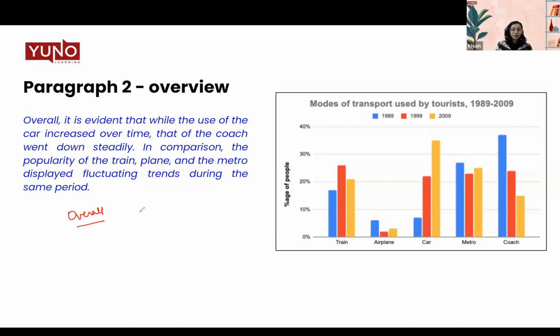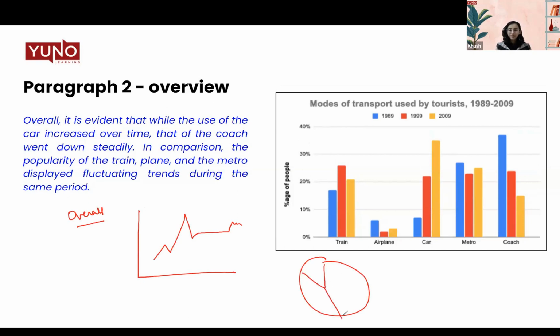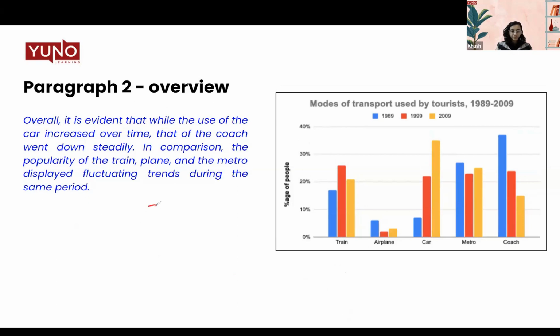I always tell them to imagine a line graph or even a pie chart. It's an easier way for you to decipher data, right? So in this pie chart, let's have a look at this first pie chart, right? Let me just make it in a better way. So, okay, so what do you see in this pie chart?